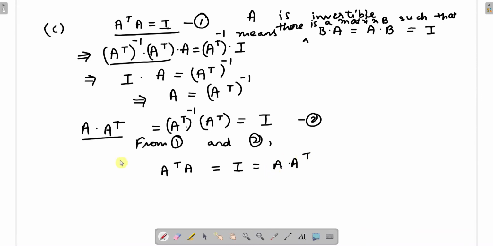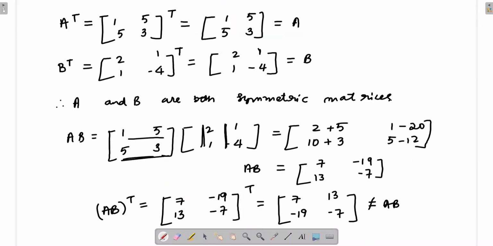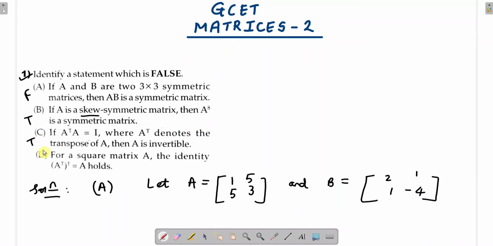Right. So what is the conclusion we have to write here? So A is invertible. Why is A invertible? See, we wanted B times A is equal to A times B equal to I. So now what is B here? B, we can take it as A transpose, right? We can take B matrix as A transpose. So therefore A is invertible, and so the statement which is given to us, statement C, is true. Now let us look at the statement D.